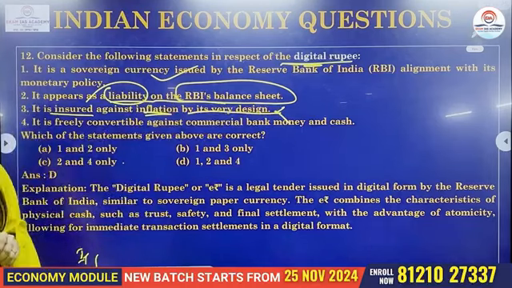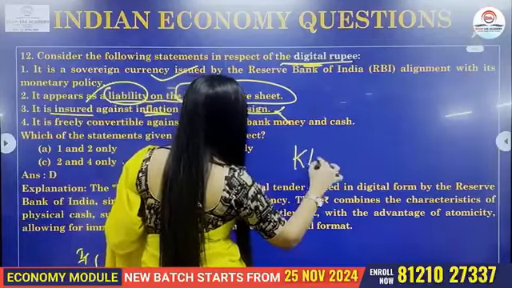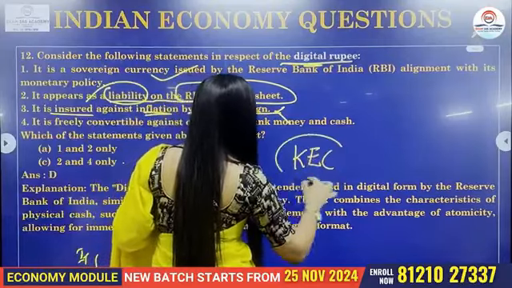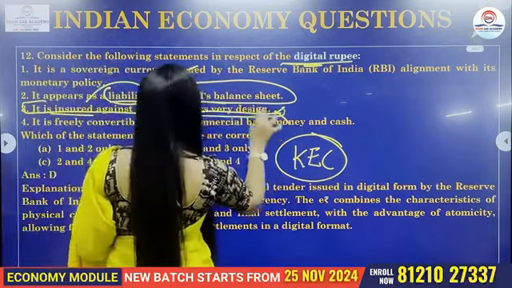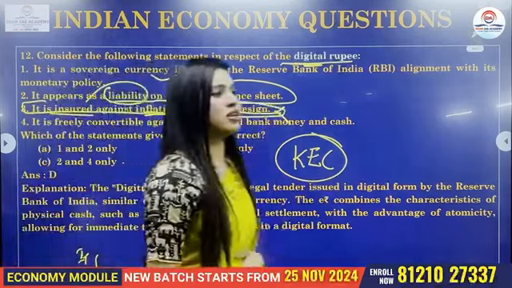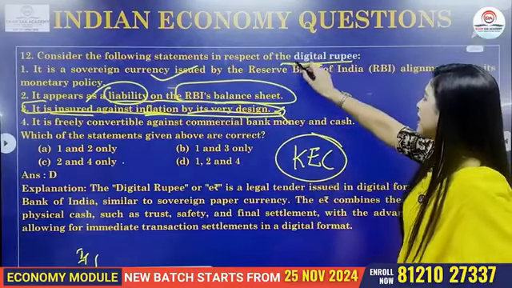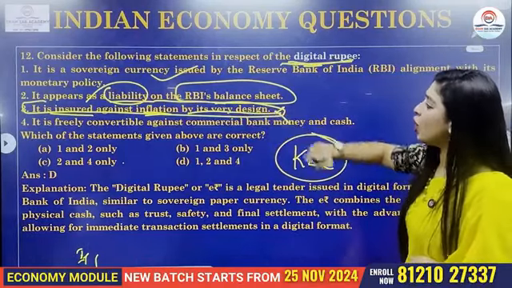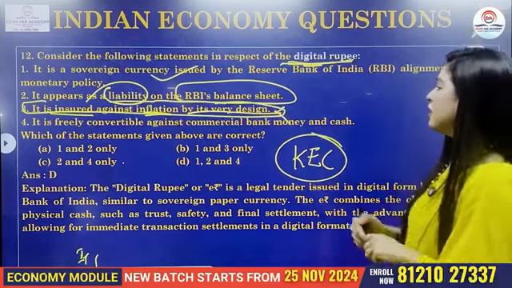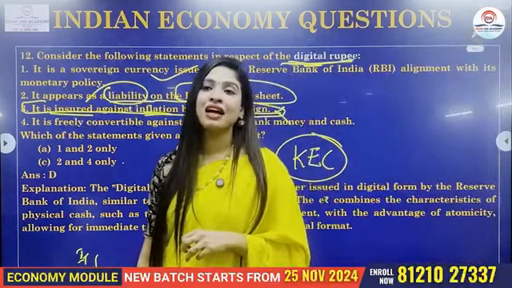Yes, it is convertible. So now again, as I told you before, using the K-easy technique, the moment you know that the third statement is incorrect, comparing the keyword digital rupee, once you see that the third option is incorrect, come to your given options. See which options are having 3.